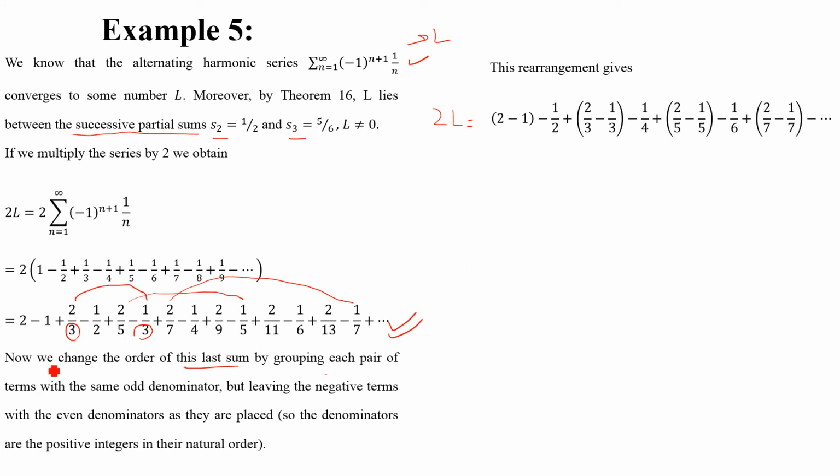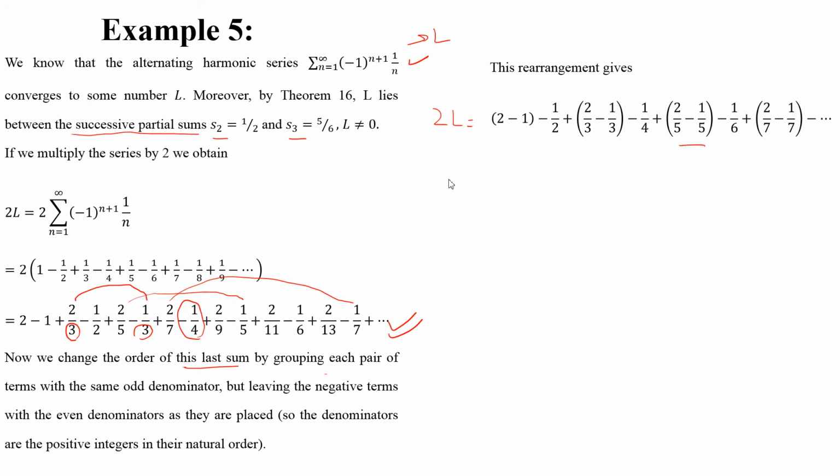Now this 2L becomes this. 2 minus 1 we have written as it is. Next, with even denominator we have minus 1 by 2. Now we paired the terms with odd denominators, that is 2 by 3 minus 1 by 3. Next we have even denominator 4, and only one term, minus 1 by 4. Now with odd denominator 5 we have two terms, and we paired them up, and so on.